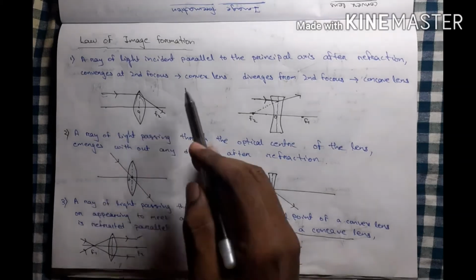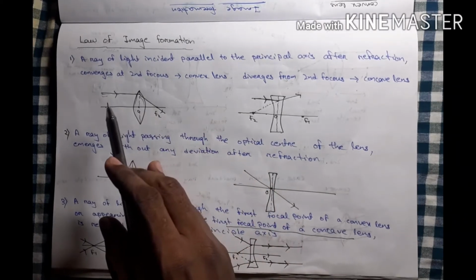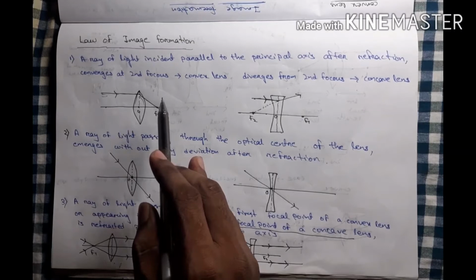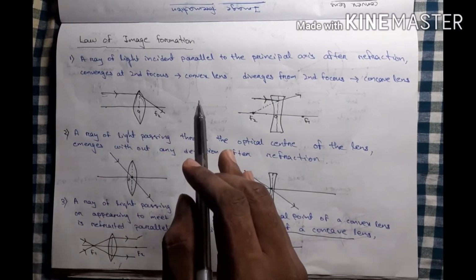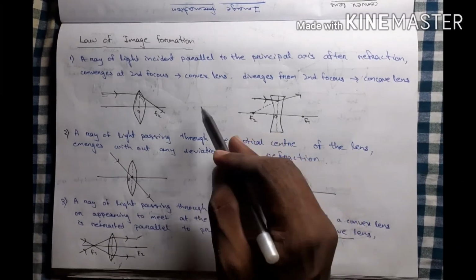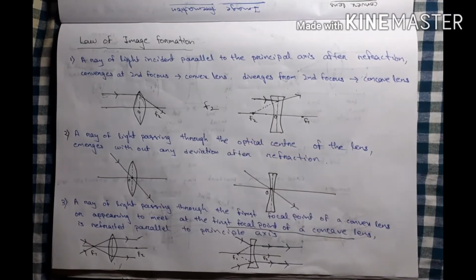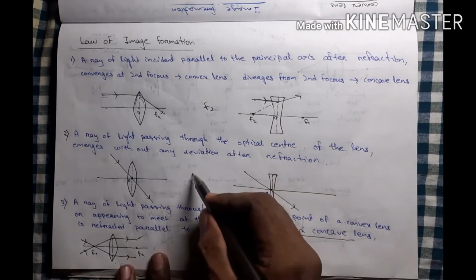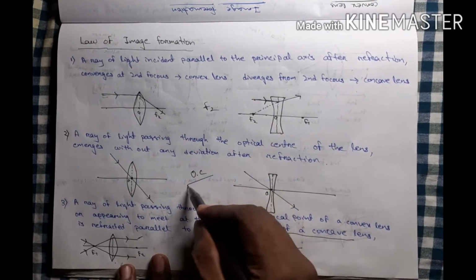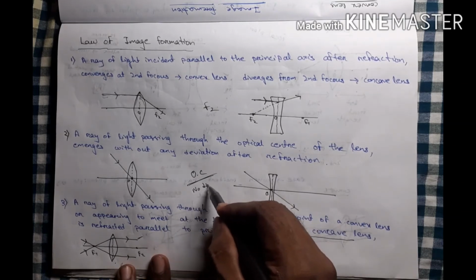Okay, our first law is, when the ray is parallel to the principal axis, it converges and diverges at the F2 point. If any ray passes through the optical center, there is no divergence.